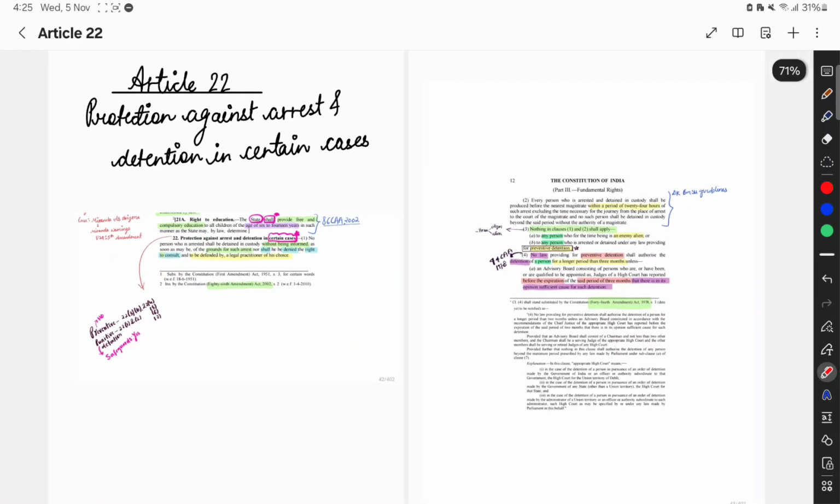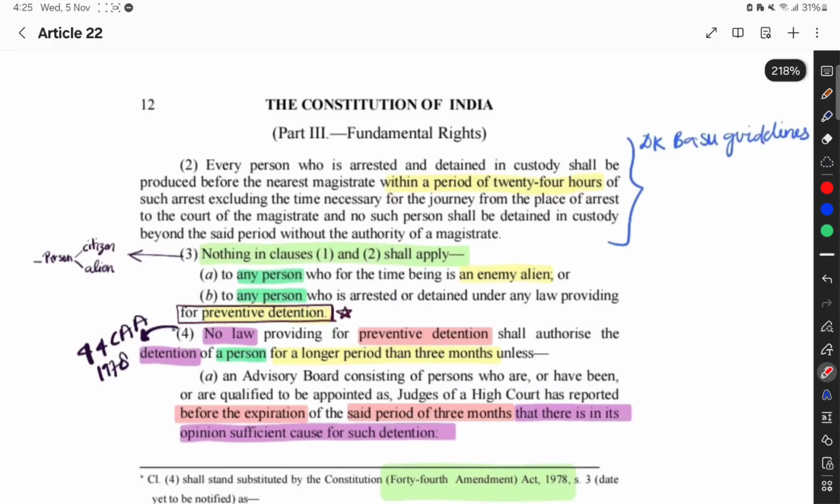Now in clause number 2, two more safeguards have also been provided: that every person who is arrested and detained in custody shall be produced before the nearest magistrate within 24 hours of arrest, excluding the necessary journey time. यानी 24 घंटे के अंदर उसे मजिस्ट्रेट के सामने प्रेजेंट करना होगा. No person shall be detained in custody beyond such period, यानी 24 घंटे के बाद आप उस पर्सन को कस्टडी में नहीं रख सकते. So these are two more.